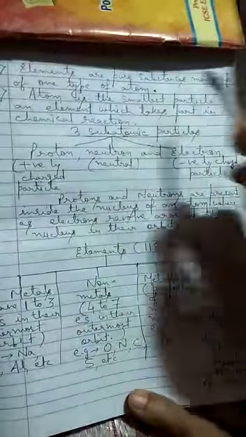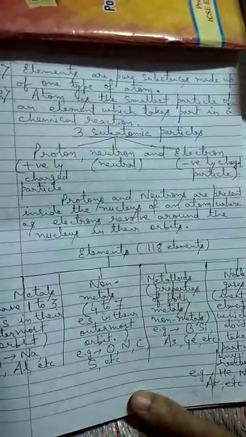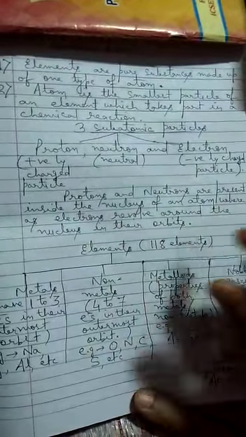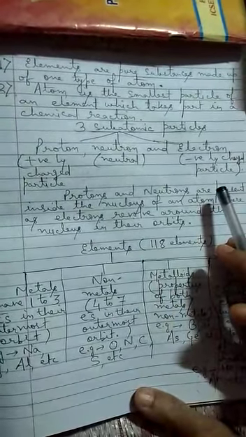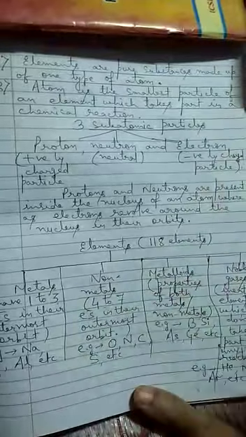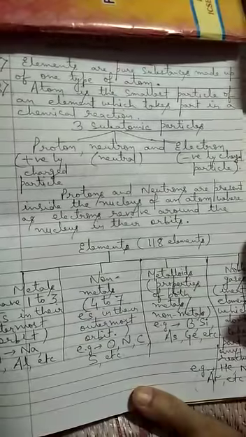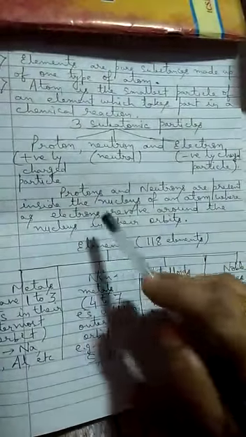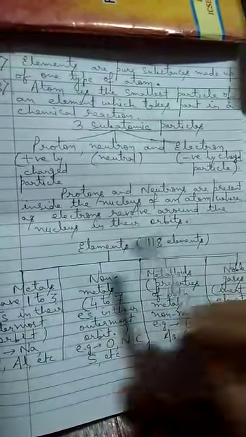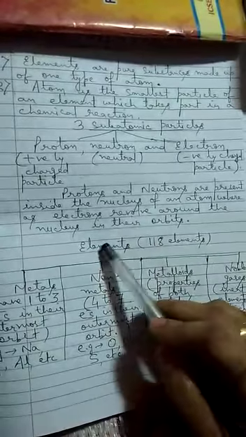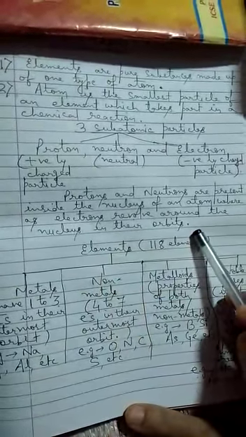Now inside the atom, in the center, nucleus is present, which is very small in comparison to atom. Suppose if atom is the size of the playground, the nucleus is the size of the cricket ball. So huge difference between the size of these two. Protons and neutrons are present inside the nucleus of an atom, whereas electrons revolve around the nucleus in their orbits.